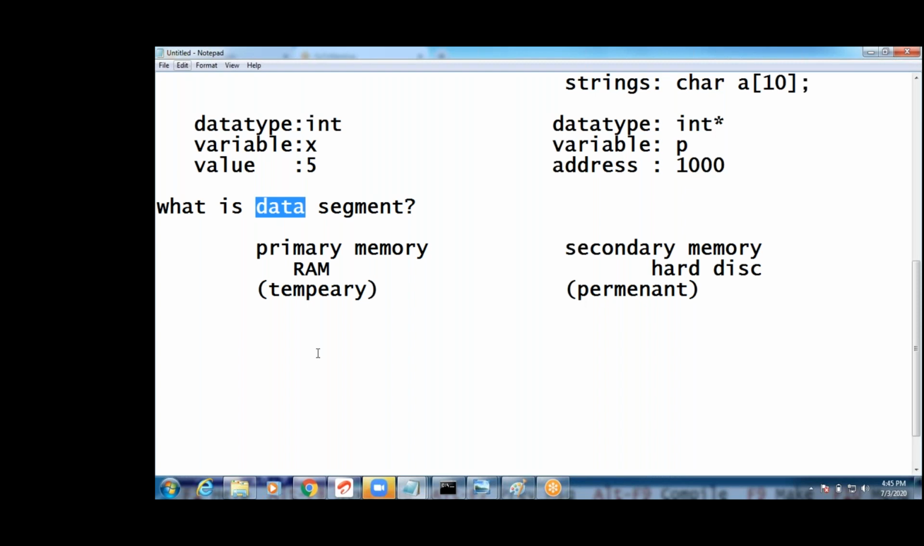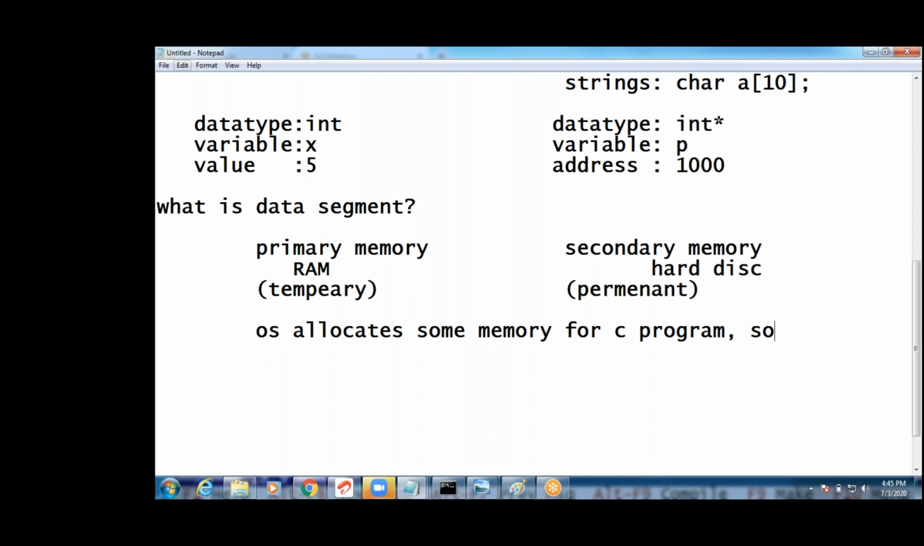Are you following us? This is the data segment only. The OS allocates some memory for the C program. Some part of that memory is called the data segment, not the entire part.